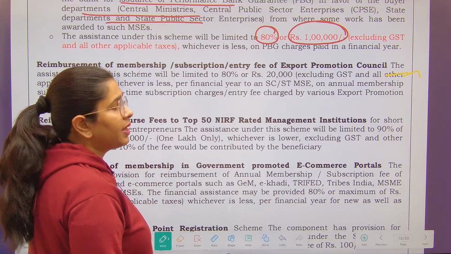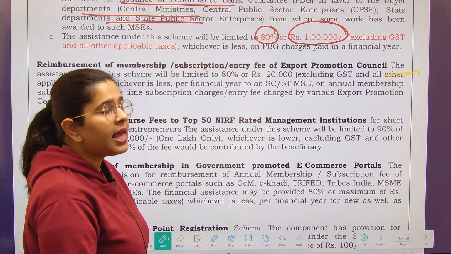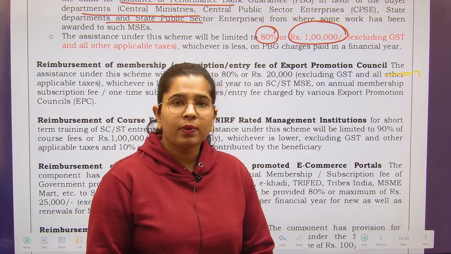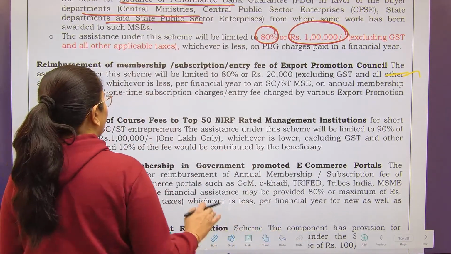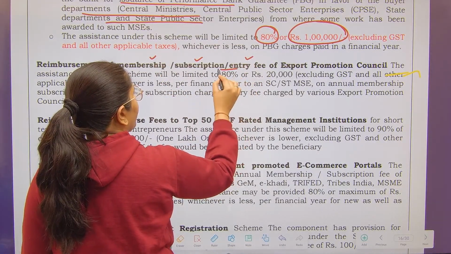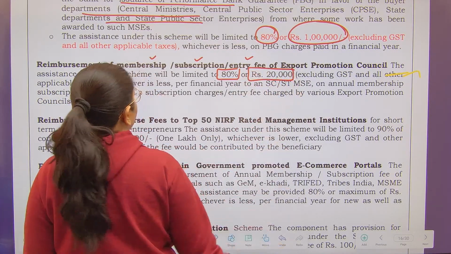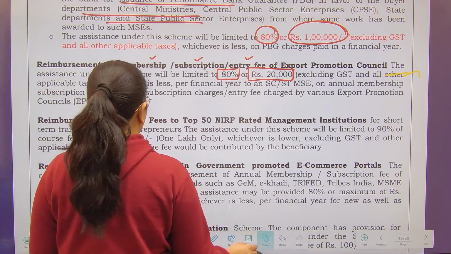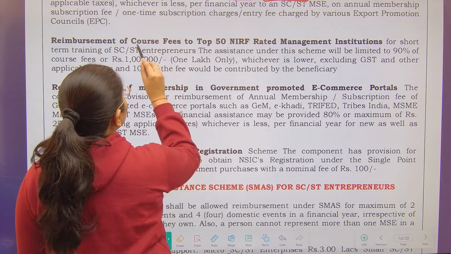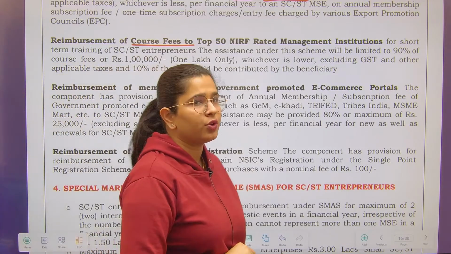Now next is, see, if you have taken the membership of the Export Promotion Council, there are several Export Promotion Councils, and being an SC/ST entrepreneur, you have taken a membership in an Export Promotion Council, that government says, please do not worry, if you have paid any subscription, membership or entry fee, we are going to reimburse you that 80% of the fees paid or the 20,000 rupees, whichever is less, will be reimbursed by the government. Next, what kind of reimbursement government is doing? Next is reimbursement of course fee to top 50 NIRF rated management institution.